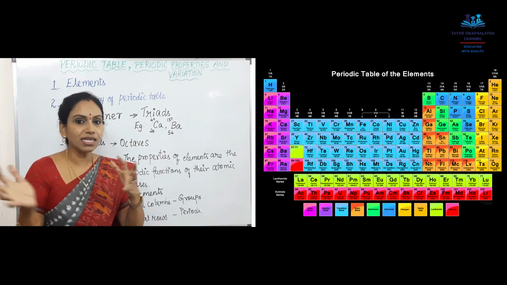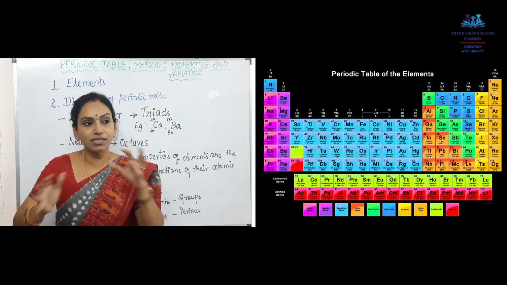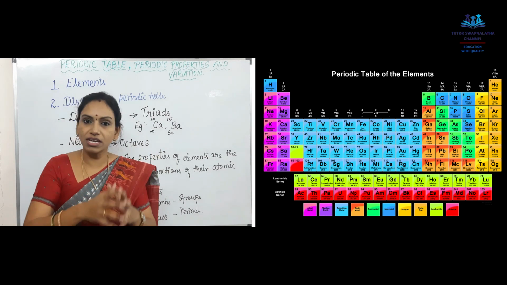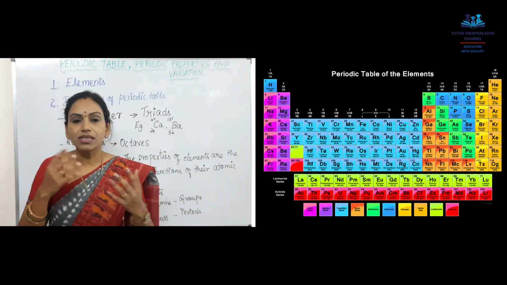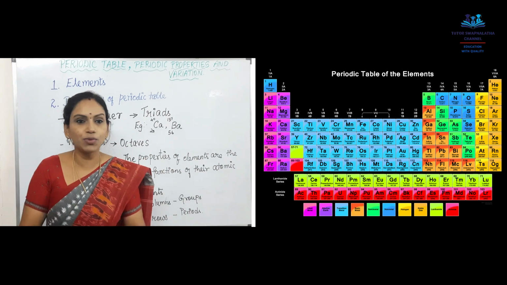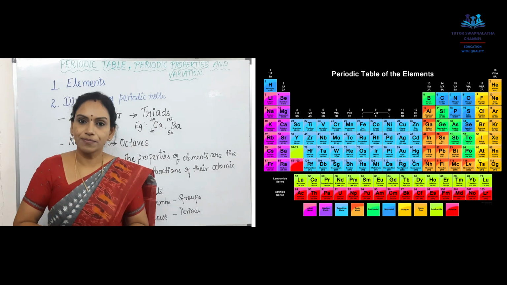They could only place elements till calcium, only till 20. They were successful in placing them according to octaves, that is 8 in a group. Then after that, they couldn't find any similarities in the properties between the first element and the eighth element. So that proved a failure.